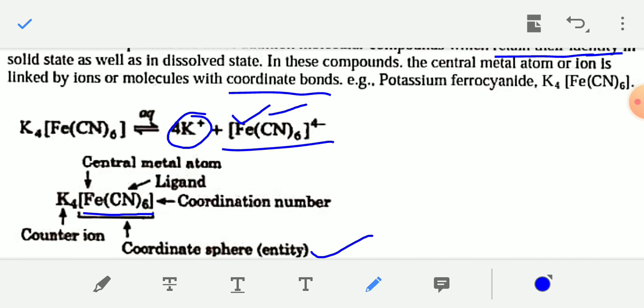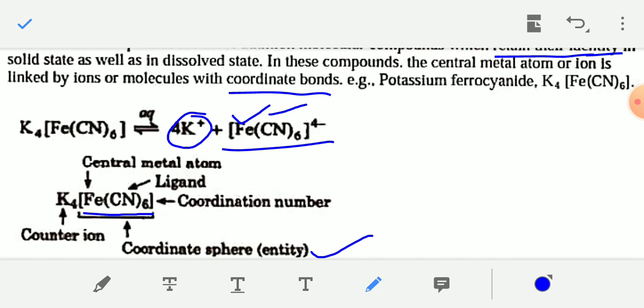The 4K plus ions are known as counter ions. These counter ions are not part of the coordination entity. The 6 cyanide ions, CN minus, are called ligands. And Fe is the central metal atom of the coordination entity or coordination sphere. You have to remember that coordination entities are generally written within square brackets.